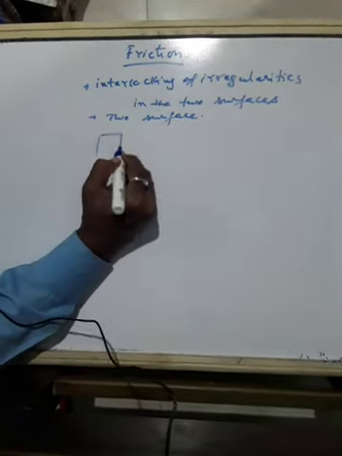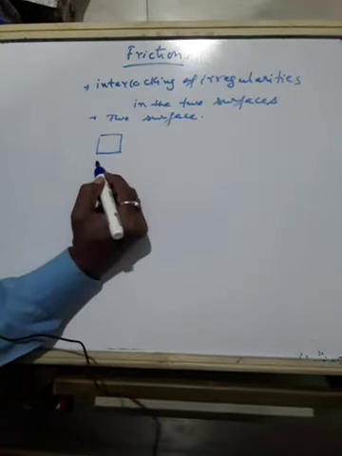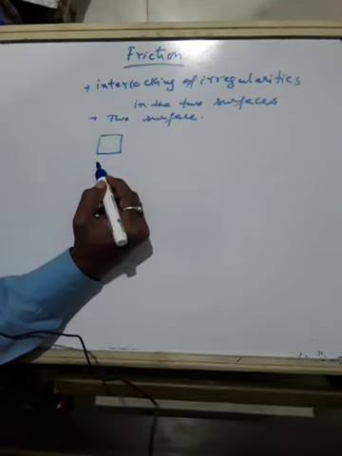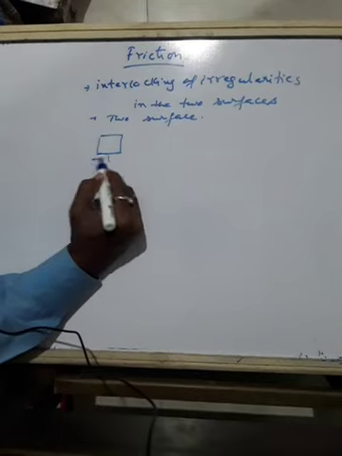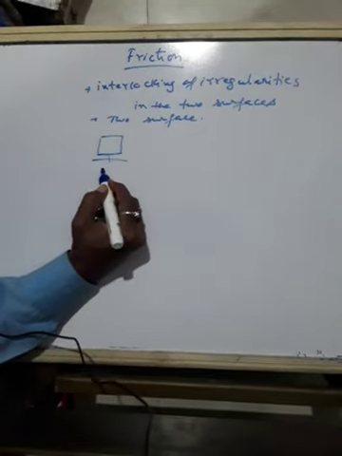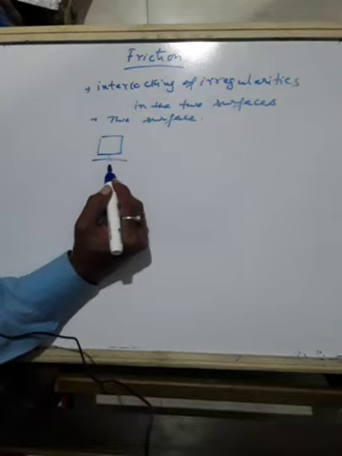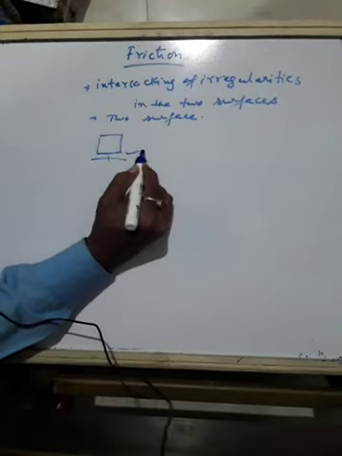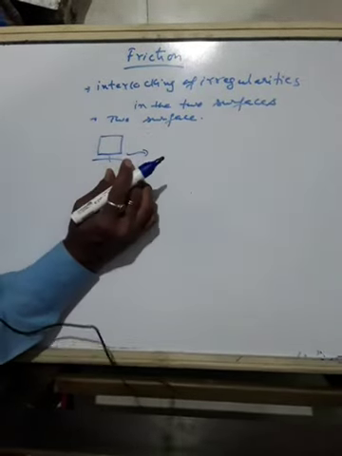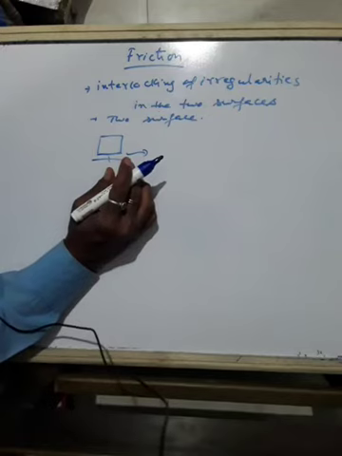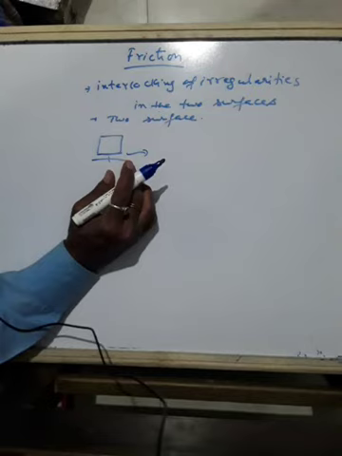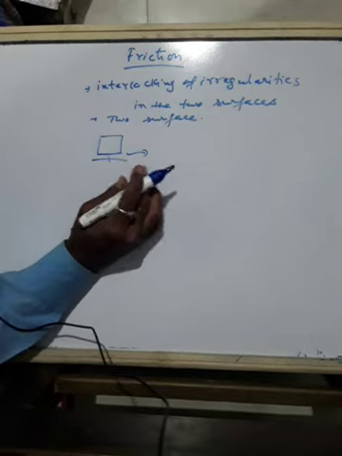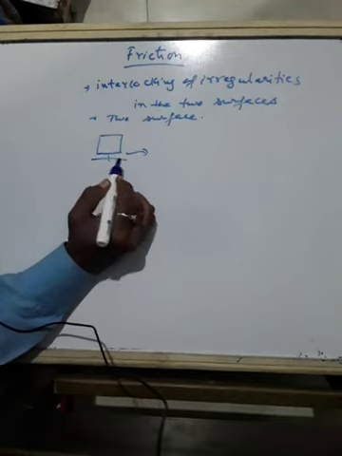Suppose this is a box. When you start pushing, it starts moving from rest.